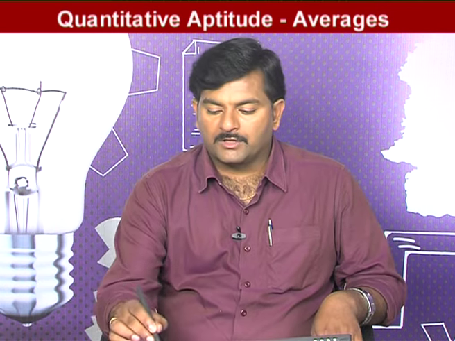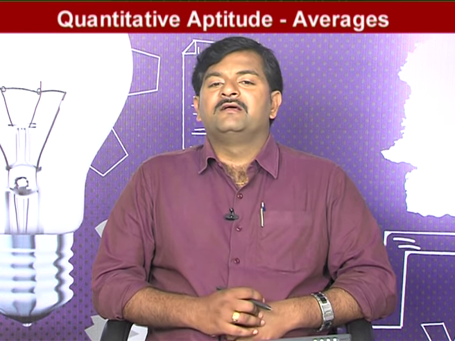Now we'll move to the next question, that is question number 7. See, it is given differently. Find the average of all prime numbers between 30 and 50. He asked us to find the average of all prime numbers.